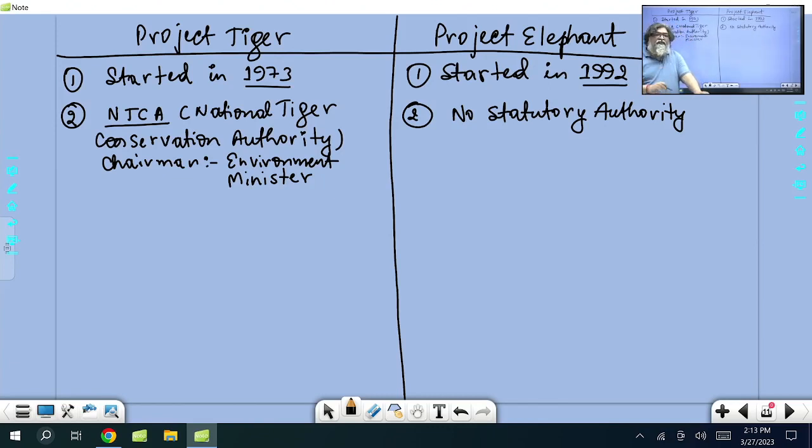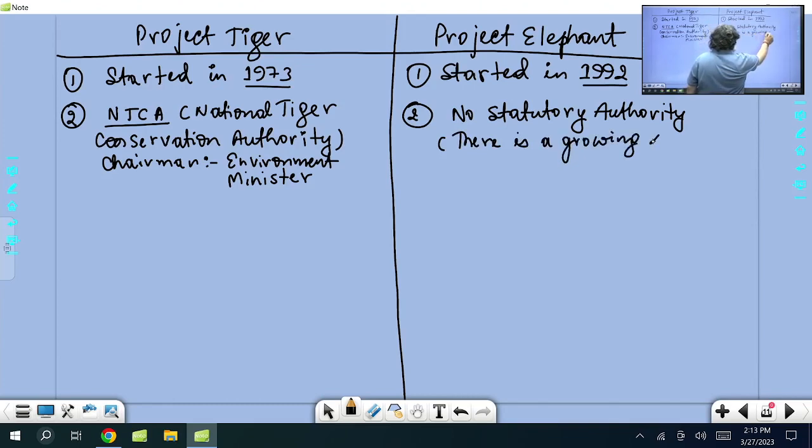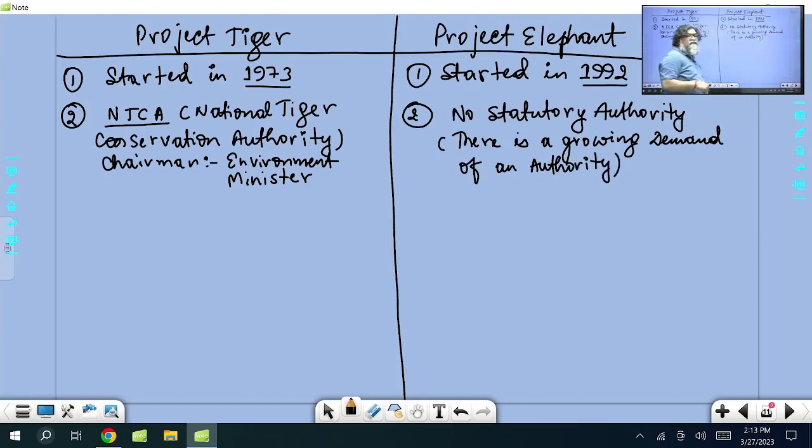But there is a growing demand of an authority. Although in India we don't have it, for tiger and big cats we have NTCA.